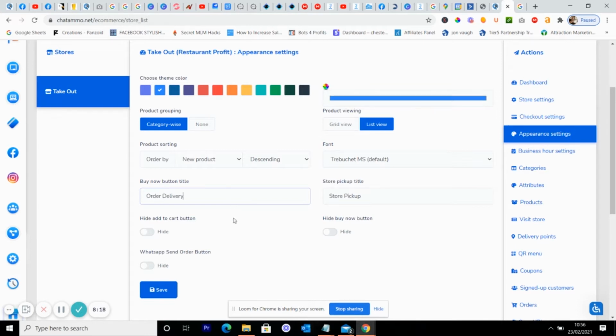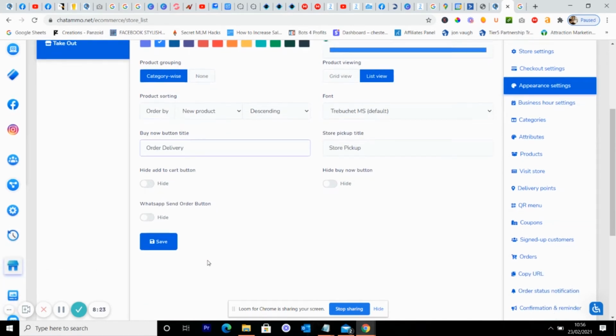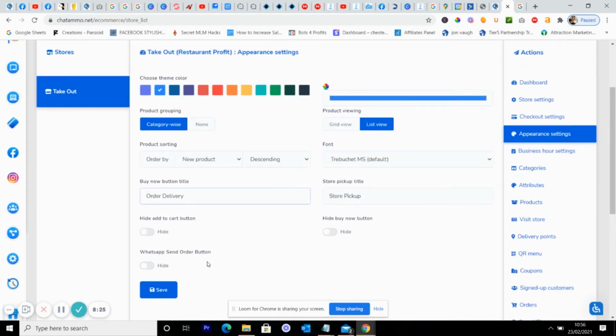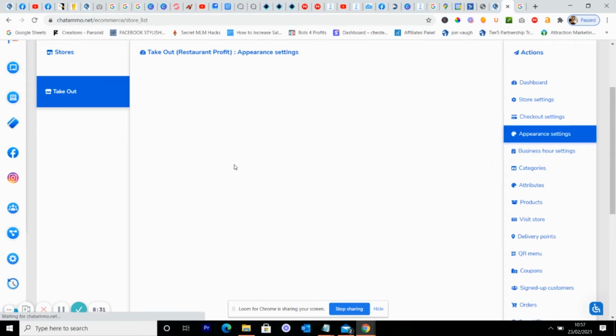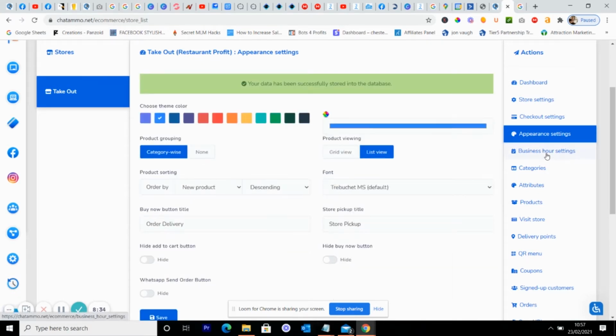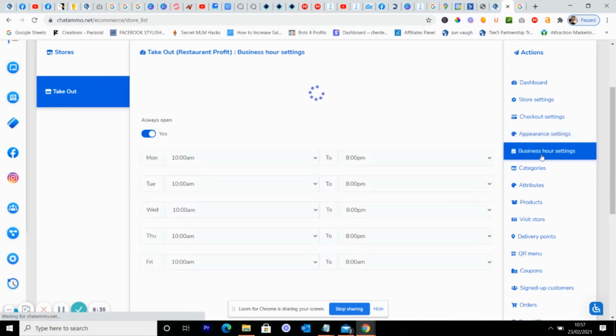Now then, you can do a WhatsApp send order button. Now I don't tend to use WhatsApp. It's far too much modern technology for me and I'm quite simple, right? So we're not going to bother with that. So next we're going to press save on this one. And once we press save, we're then going to business hour settings. Right, now then, what hours are you actually going to deliver everything?